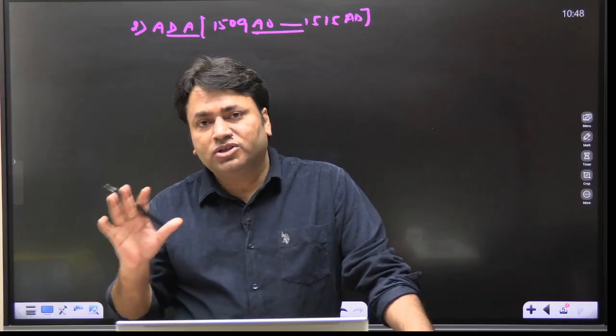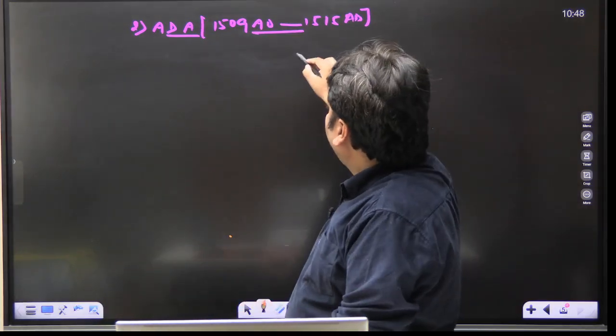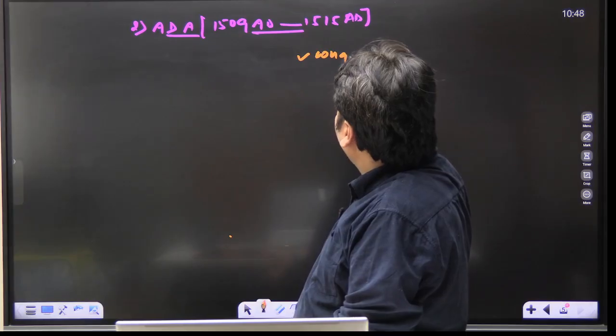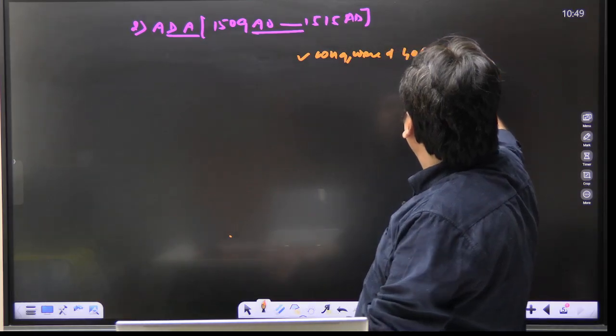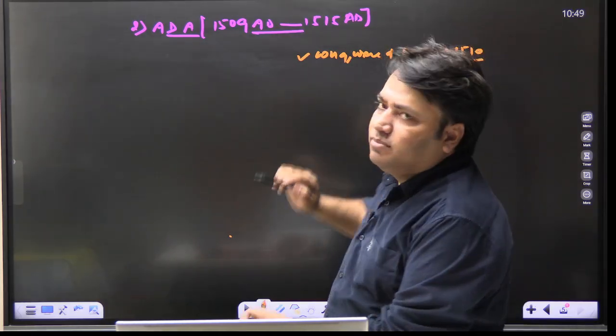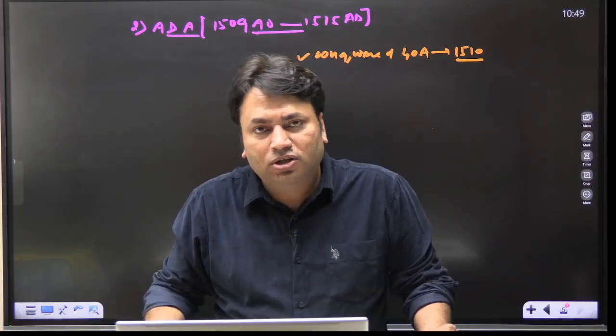Now, what is the most important achievement here? One of the most important achievements is that Alfonso de Albuquerque conquered Goa. The year is 1510. This event is important from the prelims point of view also.